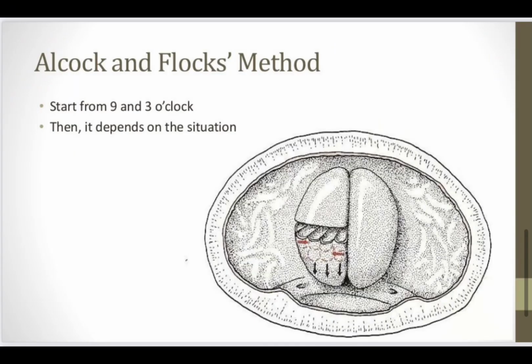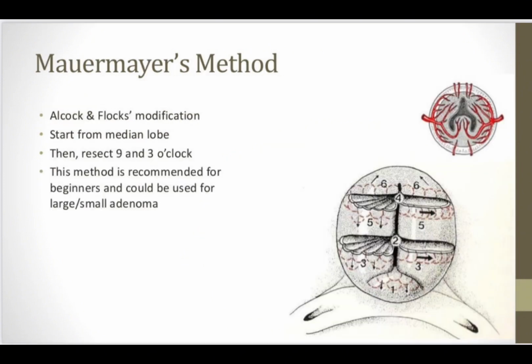Now the third procedure is the Alcock and Flocks technique. In this technique we start from 9 and 3 o'clock, and then it depends upon the situation which lobe is large, as I have shown in this picture. The fourth is a modification of this procedure, which is called the Marmot method.